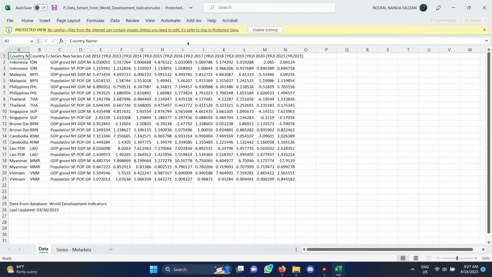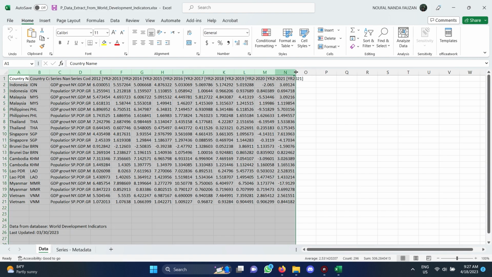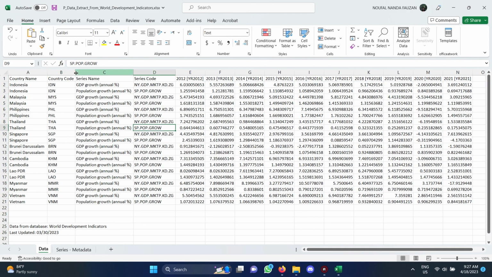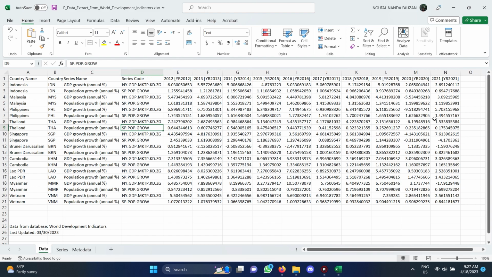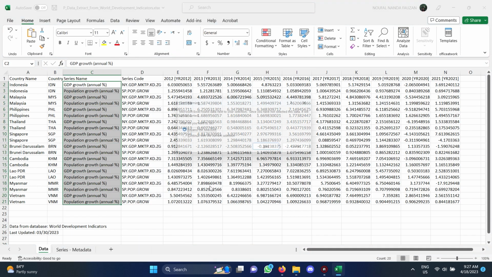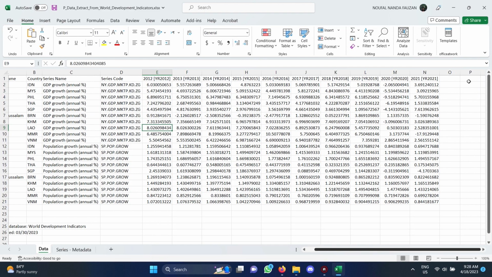After it was downloaded, here is the data. We make it bigger so it is clear. And then after that, we want to sort the variables, so they are grouped in GDP growth and also in population growth.